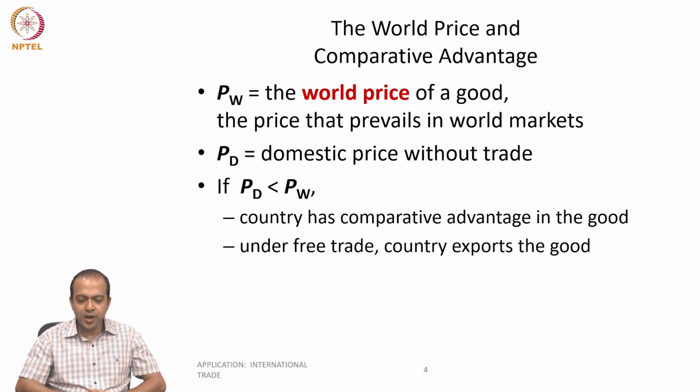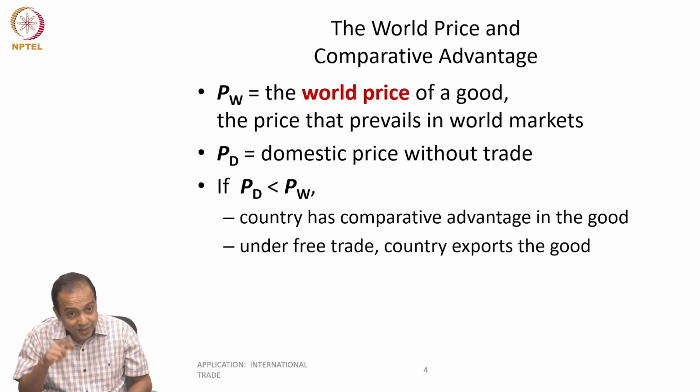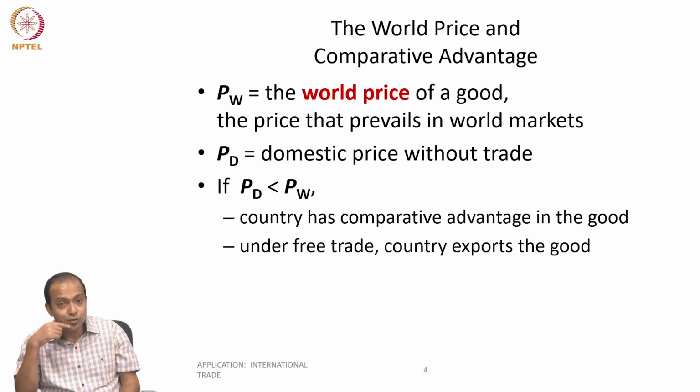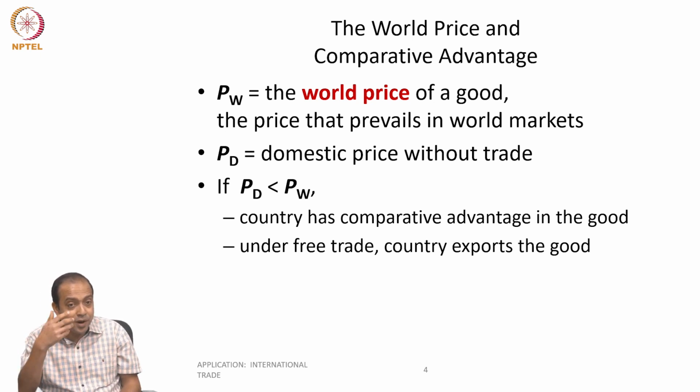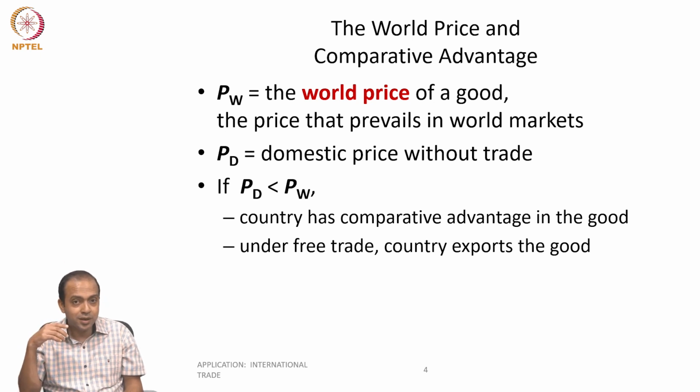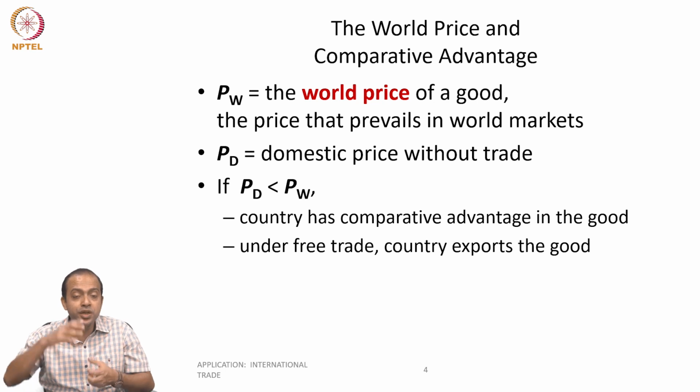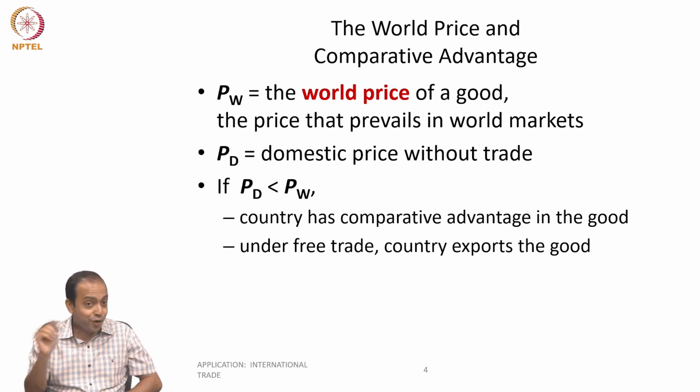So under free trade, the country exports the good, right? PD is less than PW. As I said earlier, if a higher price is available in the world market, producers of wheat will export the wheat to the world market. They are not going to sell the product in the domestic market, right? So this is the condition.